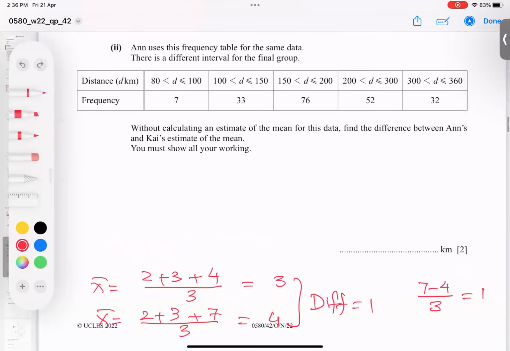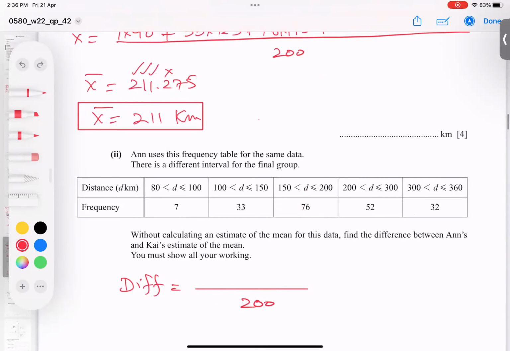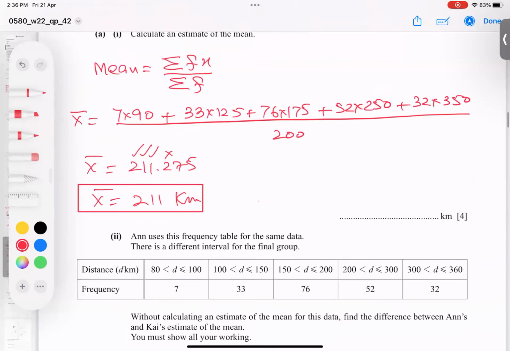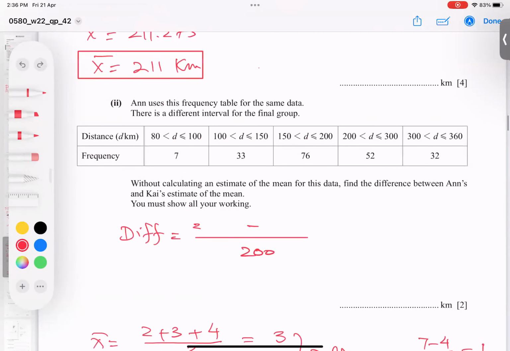So let's start. Same story, I will do it here. First of all, I will use the last values and divide by the sample. I will find the difference of the mean, divided by what? 200. Where does this 200 come from? The sample. And in the upper part, the difference comes. How do we find the difference? The gap of this is 350 into 32. So 350 into 32.